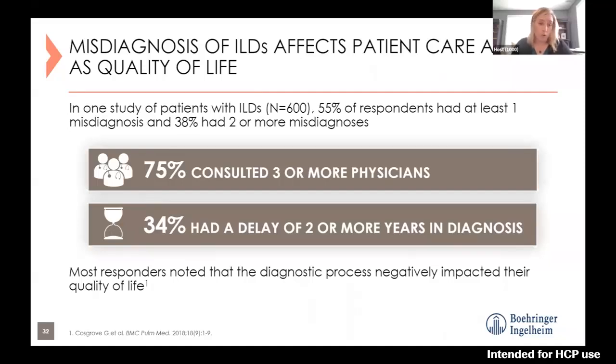And over 1/3 of patients can have a delay of 2 or more years. So not only can that lead to further decline, the disease is progressing over time and hasn't been recognized, it's just getting worse. No one knows what's going on. So worsening symptoms and then really impacting their quality of life. Really a stressful time for patients, to be trying and feeling like they're not getting answers.